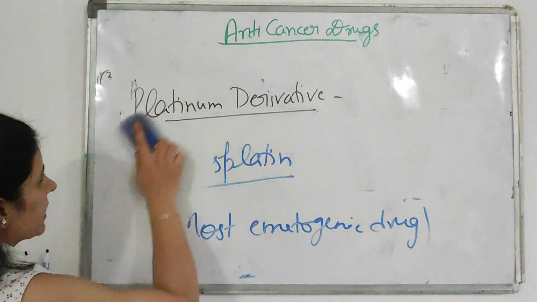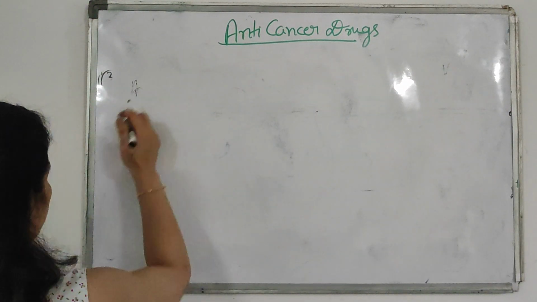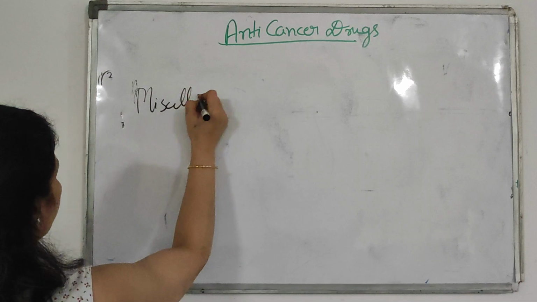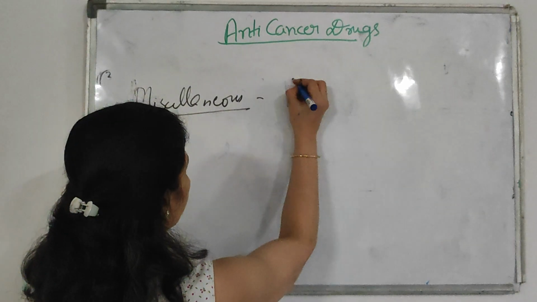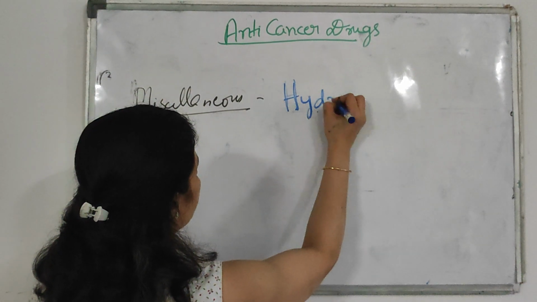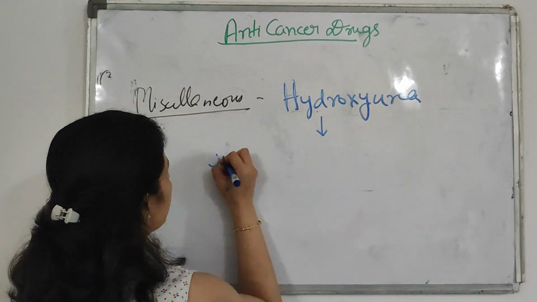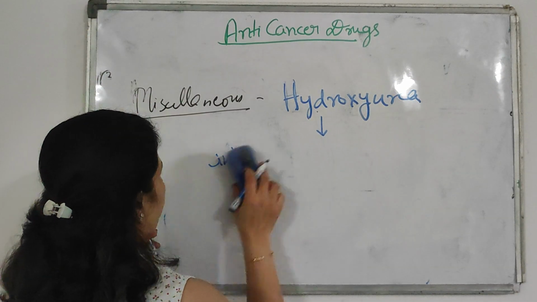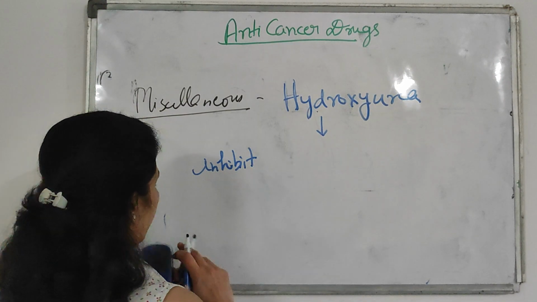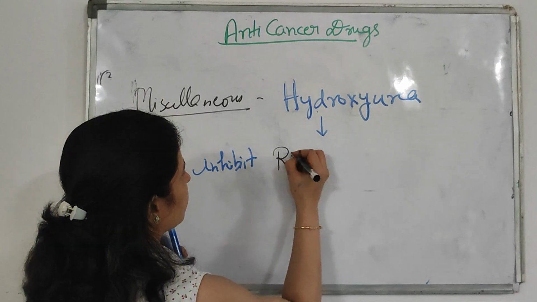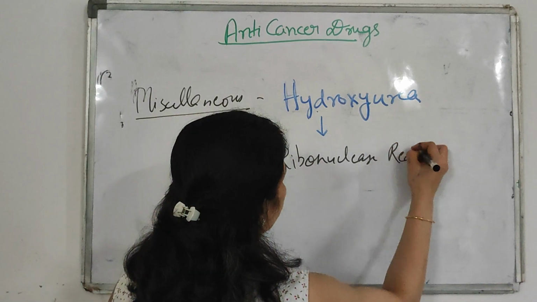Alright. After that, some miscellaneous drugs. Some miscellaneous drugs act as anti-cancer drugs. That is hydroxyurea. What is the mechanism of action of hydroxyurea? It inhibits the ribonucleotide reductase enzyme.